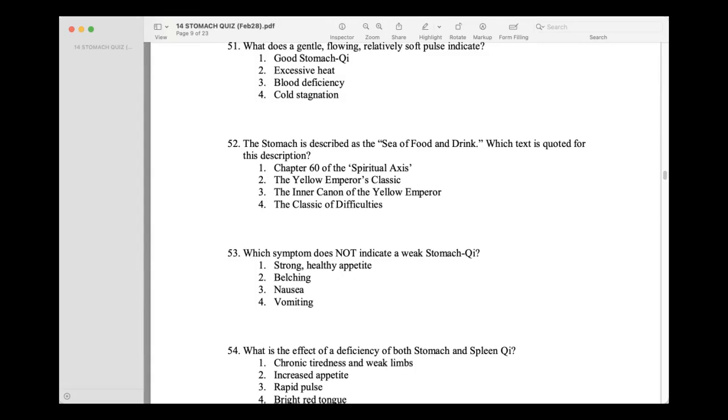Wait lang ha, akong appointment sa mga tao. Wait lang.